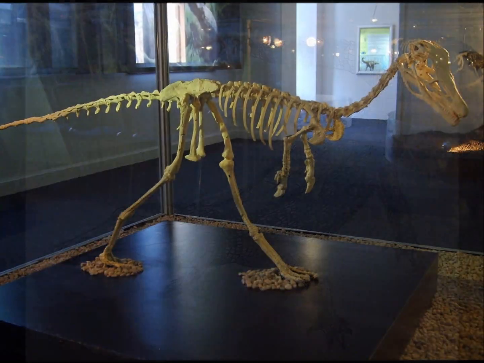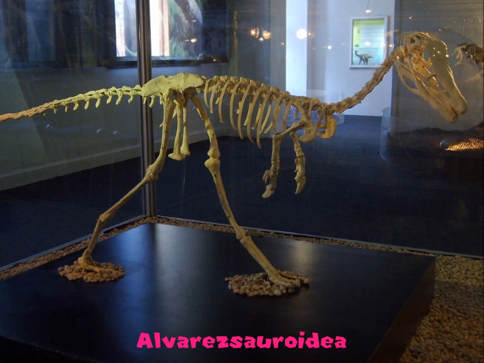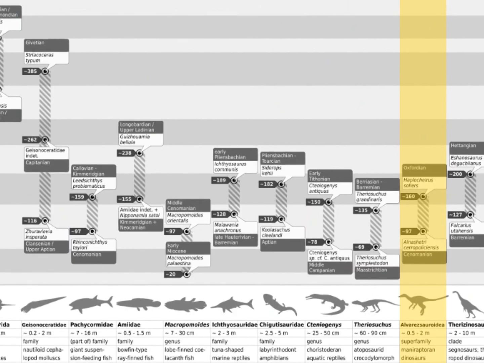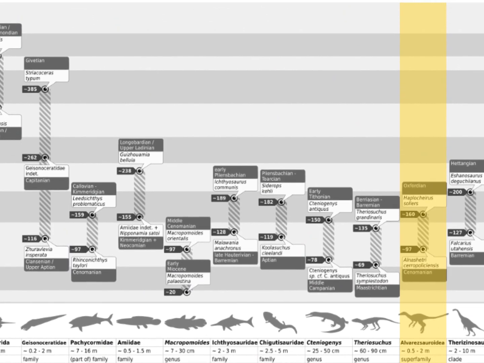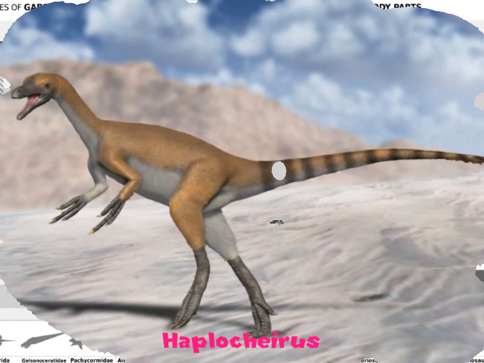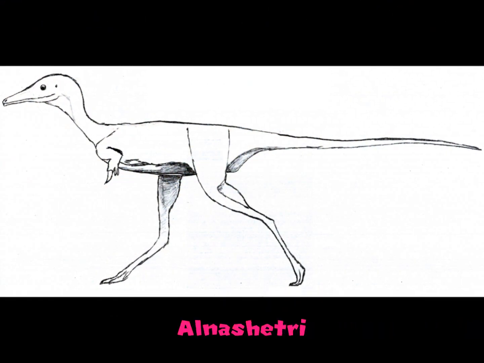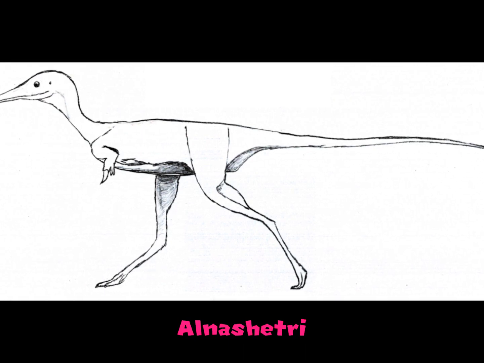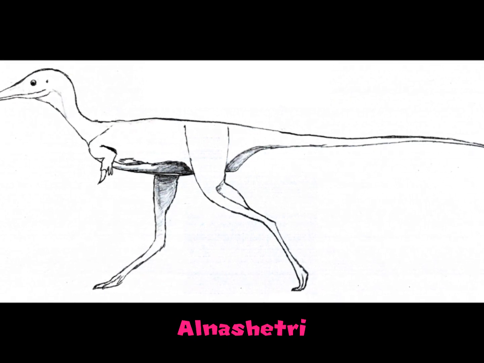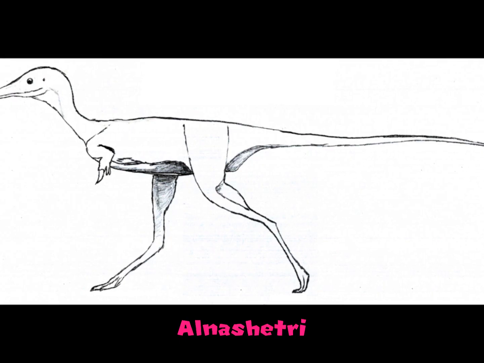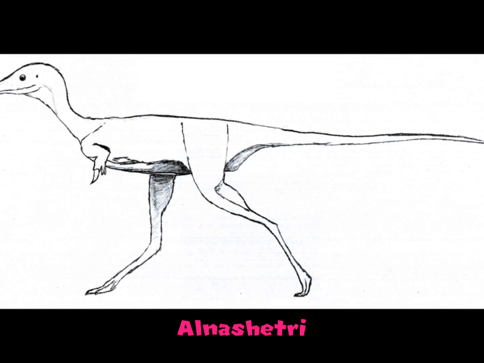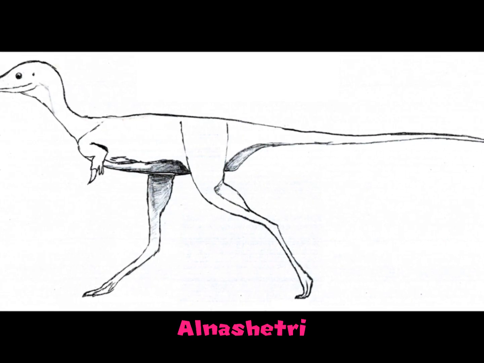At last, we have a dinosaur. Alvarezosauria lived from the late Jurassic to the end of the Cretaceous. Unfortunately for evolutionists, it seemingly stopped existing from the last Haplocharis fossil to the first Alnochetri fossil in the late Cretaceous, 63 million years later. However, this one may have a good ending for the evolutionists, as no doubt because of this gigantic gap, they've been trying to reclassify it as a conjugated ornithomimosaur, leaving it with 10 and 20 million year gaps prior to other members of these groups.